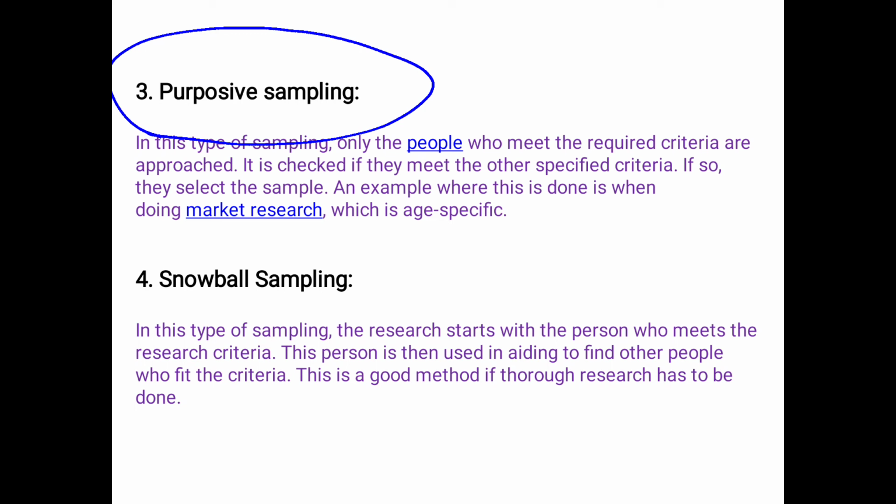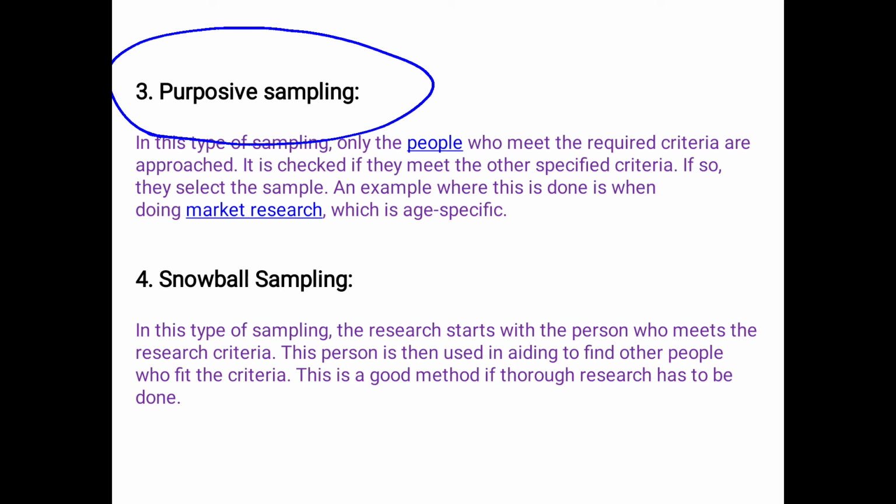These study participants are chosen based on the study's purpose. Purposive sampling is also known as judgmental, selective, or subjective sampling.